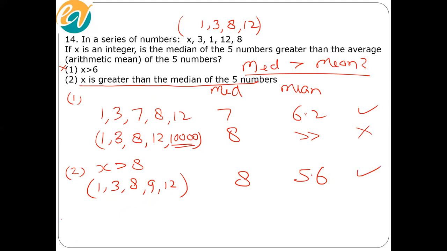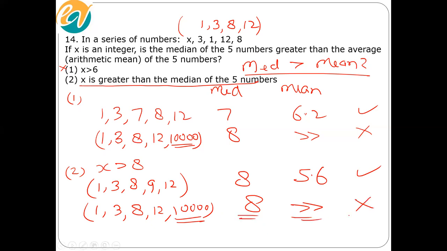Yes. On the other hand, an extreme value gives 1, 3, 8, 12, and 10,000. In this case, the median is 8. Because of this value, the mean will be huge. Is the median greater than the mean? No. So from statement 2 also, we get two conflicting answers, which means statement 2 alone is also insufficient. Are we clear so far?